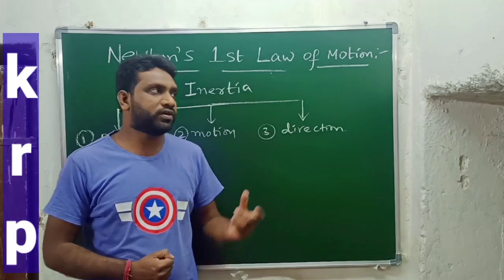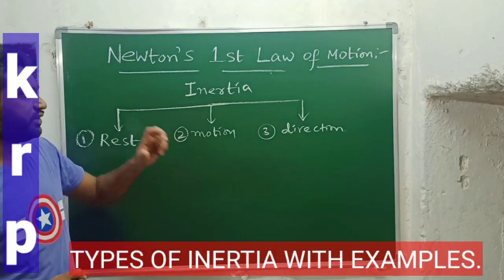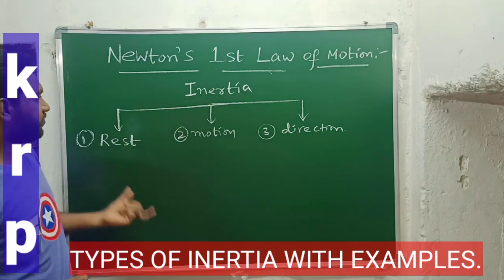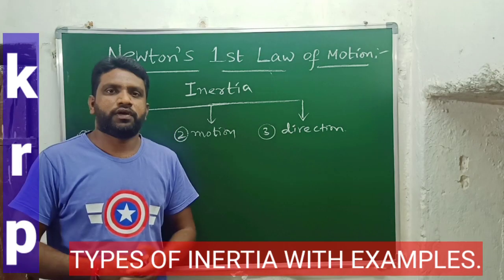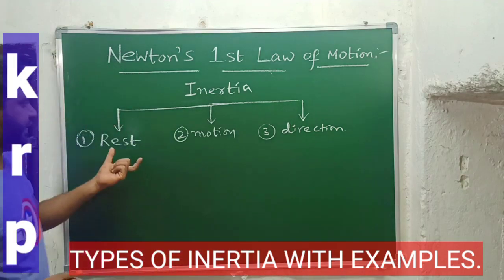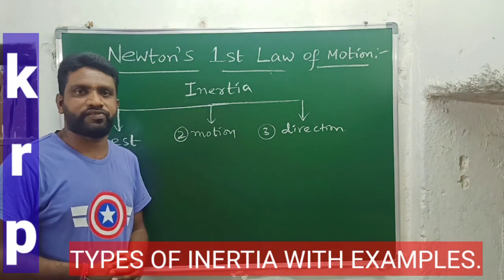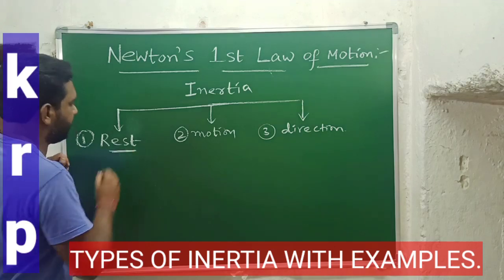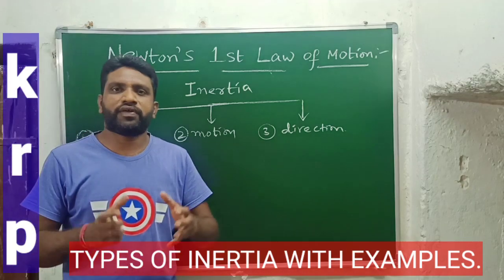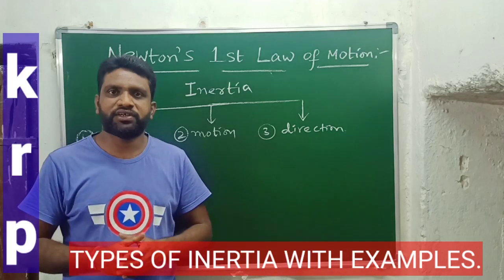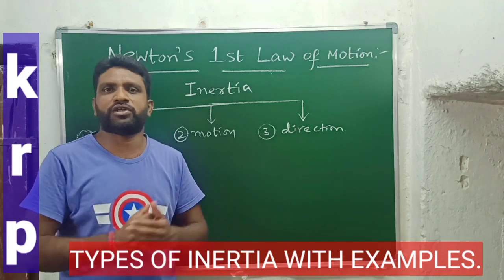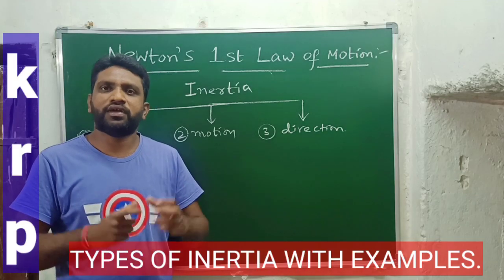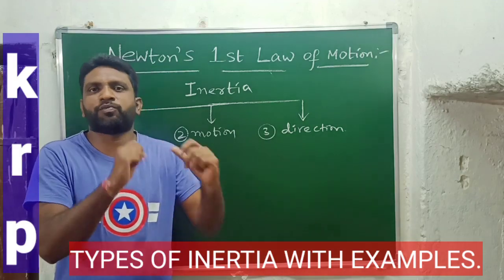So let's know about the types of inertia. Inertia is of three types: inertia of rest, inertia of motion, and inertia of direction. Let's know about them one by one in detail with some important examples. First, let us see inertia of rest. What does it mean by inertia of rest? If an object is initially at rest, it always tries to stay in rest position only, even though we apply some force on the object.